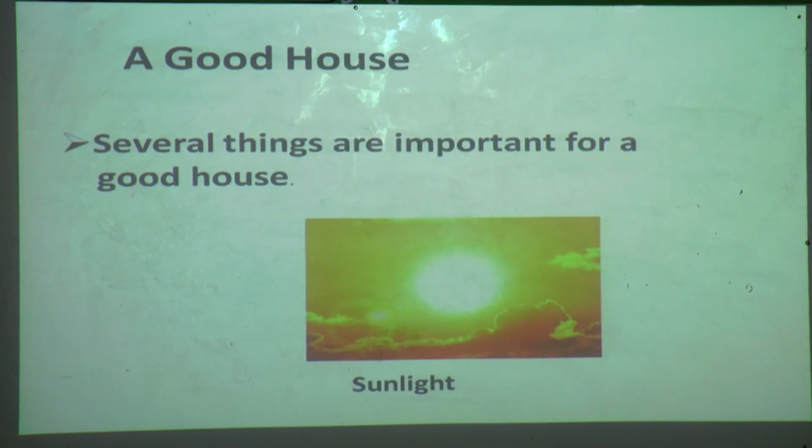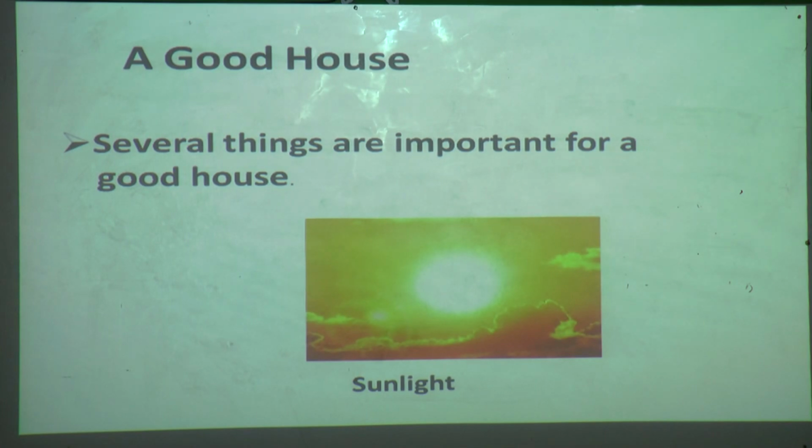Now a good house. See, several things are important for a good house. First, sunlight. Sunlight makes the house bright and warm. Sunlight disinfects the house by killing germs and bacteria and hence protects us from diseases naturally.